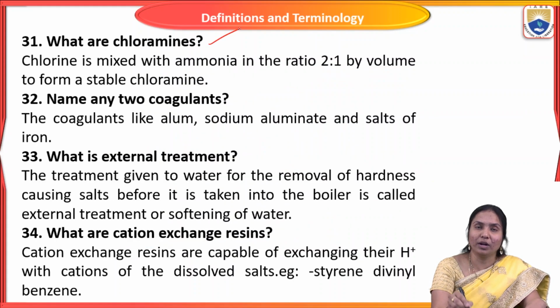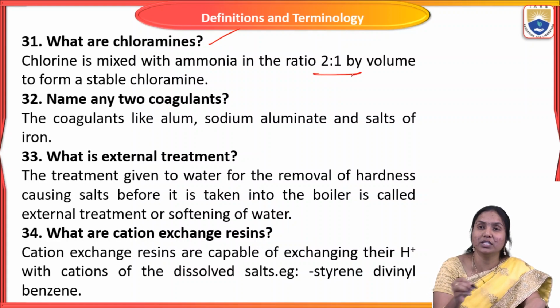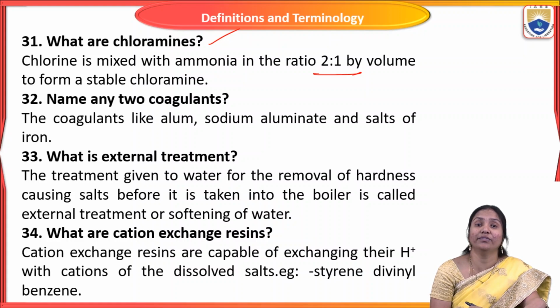Next, what are chloramines? Chlorine is mixed with ammonia in the ratio of 2:1 by volume to form stable chloramine. Both are taken in a 2:1 ratio, and in this case it produces chloramine.